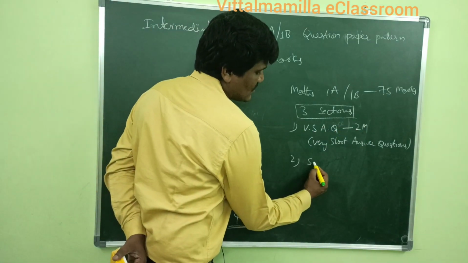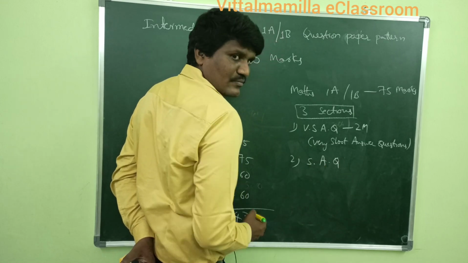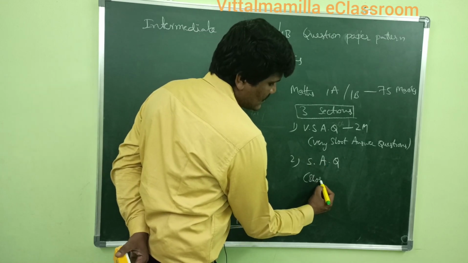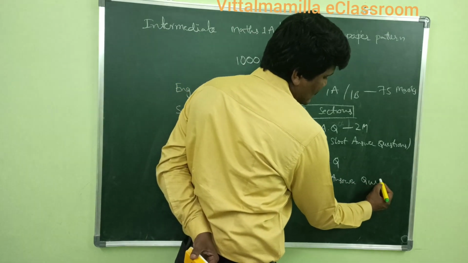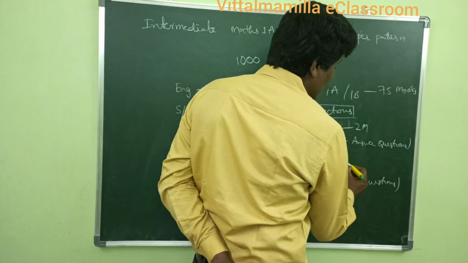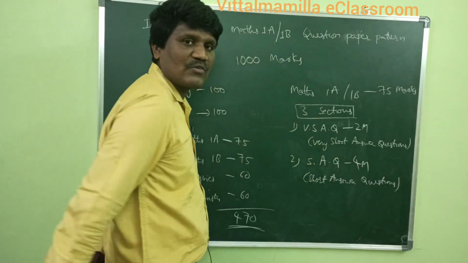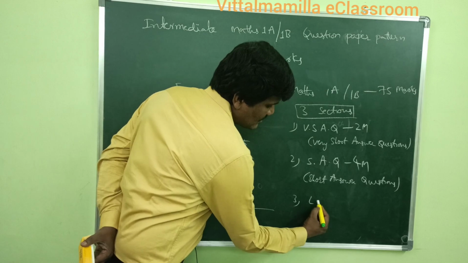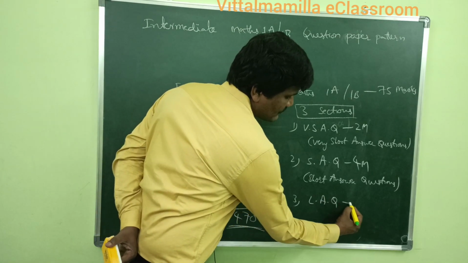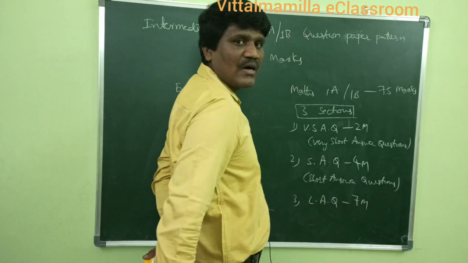And the next one is short answer questions. Short answer questions are 4 mark questions. And the third one is long answer questions, which are 7 mark questions.